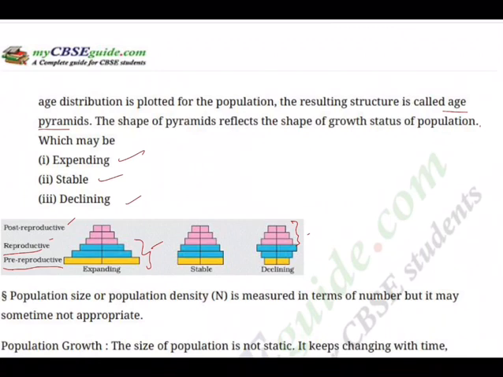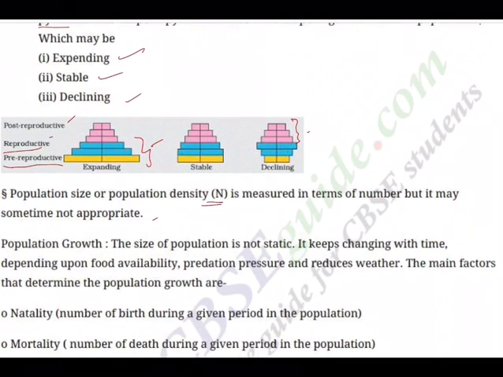So population size or population density N is measured in terms of number of people, but it may sometimes not be appropriate. And what decides the growth of population? The size of the population is not static.